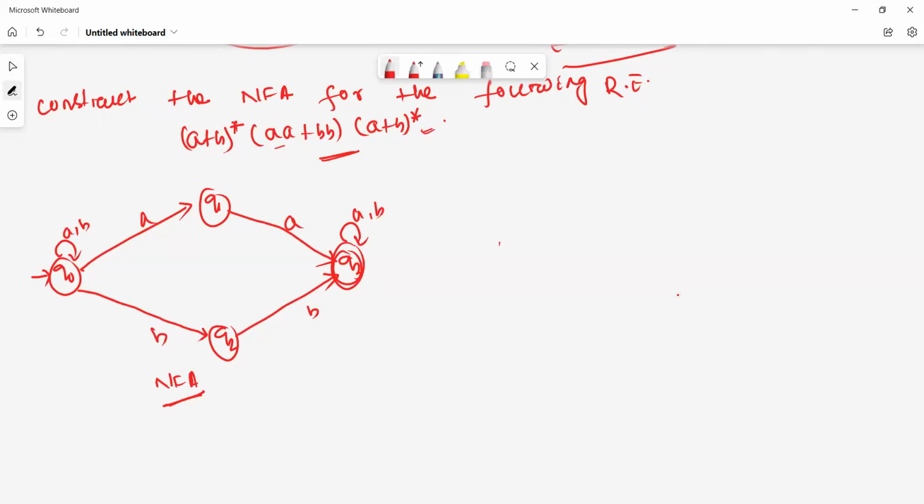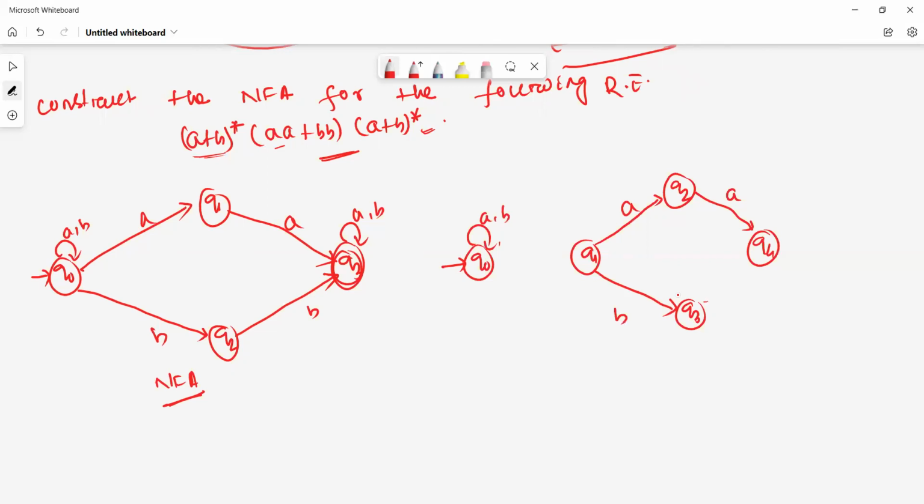See here, first we construct (a b)* . Let it be q0 with a comma b. Then I construct the one for aa and bb, let it be q1, q2, q3, q4. Either this is a or b. Then I construct for (a + b)*, let it be q5, either a or b.